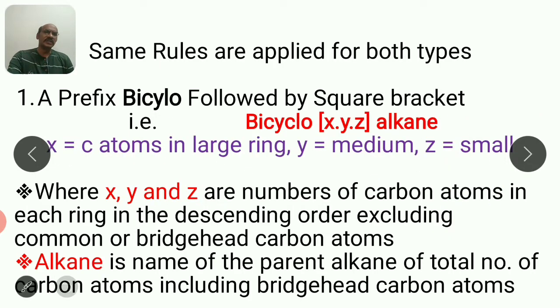Then what are the rules? Rules for fused ring systems and bridge ring systems are the same. The name will start with the prefix bicyclo followed by square brackets and then the name of the parent alkane.